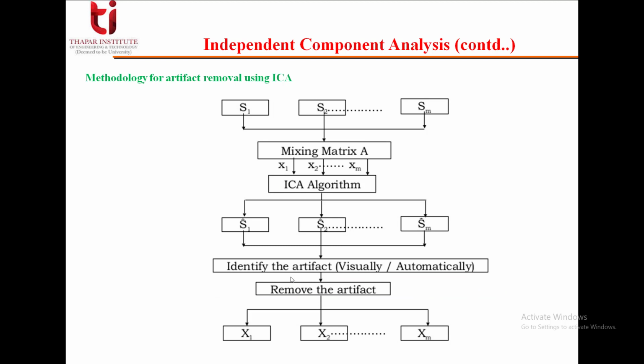So what is the methodology for artifact removal using this technique? As you can see in the block diagram, we have different sources S1 to Sm. Then we mix them with a mixing matrix. We apply this independent component analysis algorithm to estimate these source signals. Then we have to identify the artifact visually or automatically, as we have already discussed. And finally, we remove the artifact to recover the original signal.